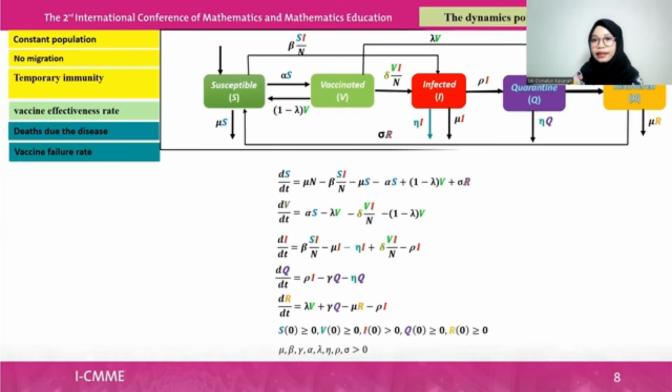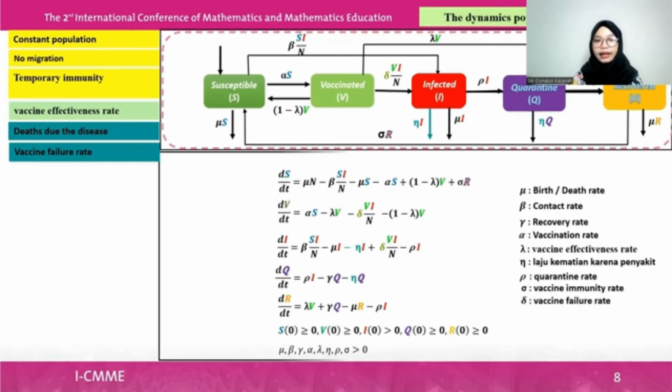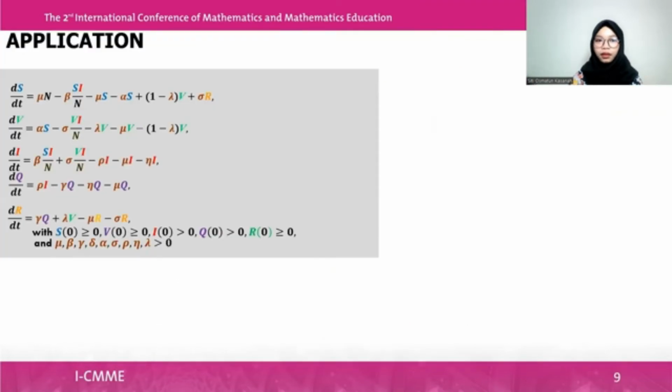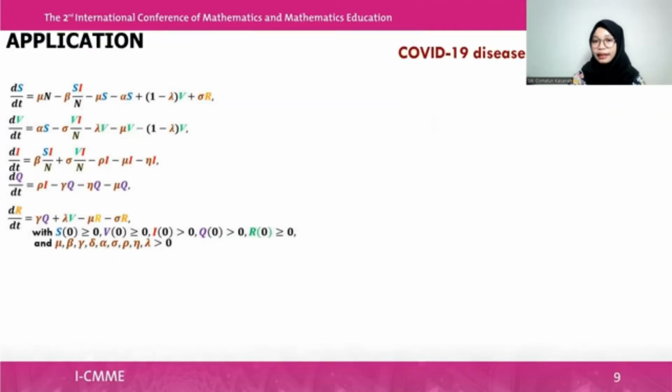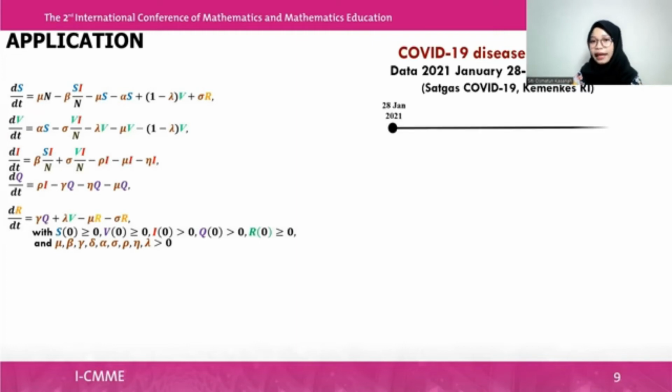Now we get the population dynamics of the SVIQR model with parameters. We applied it to the COVID-19 disease in Indonesia with data from Satgas COVID-19 and Kemenkes RI. We use daily data from 28 January 2021 until 11 January 2022.